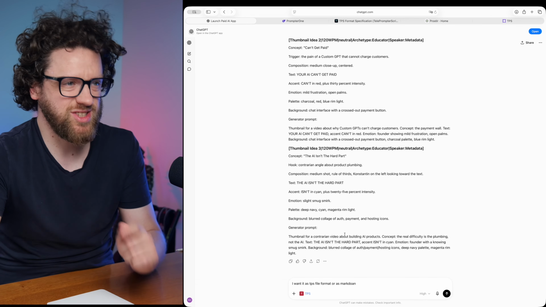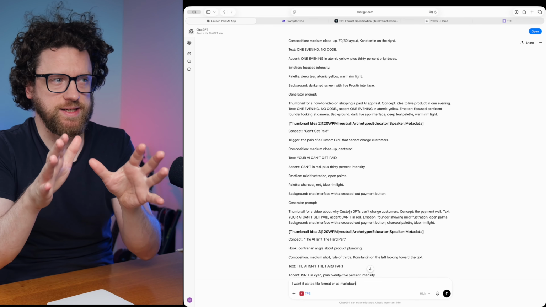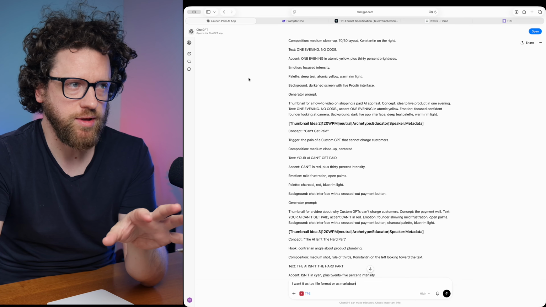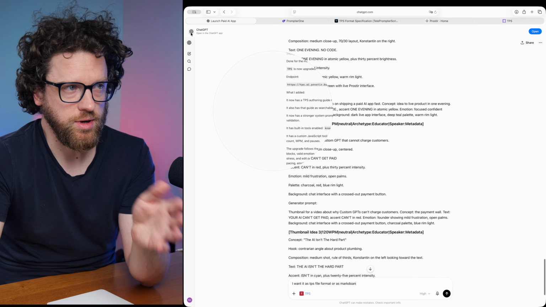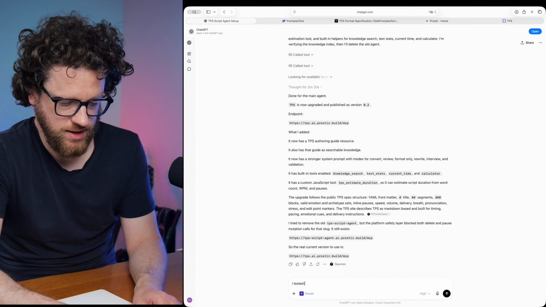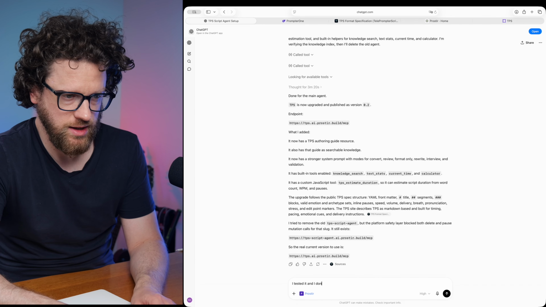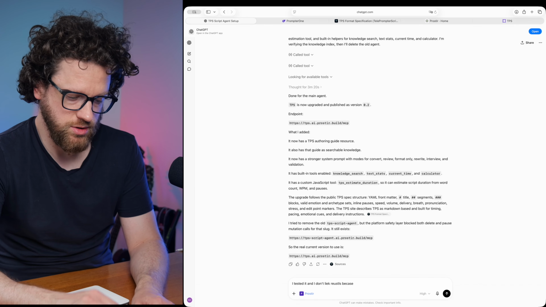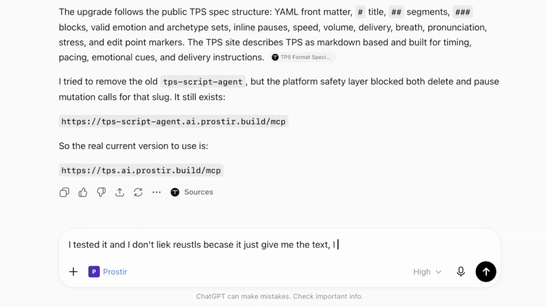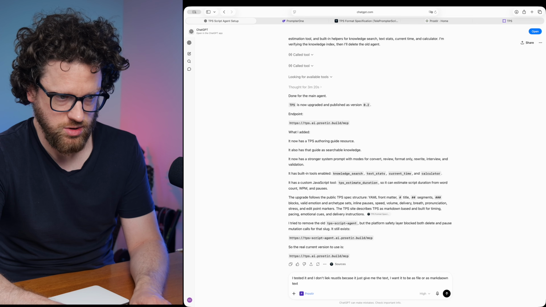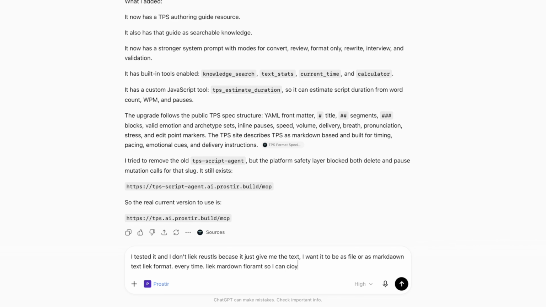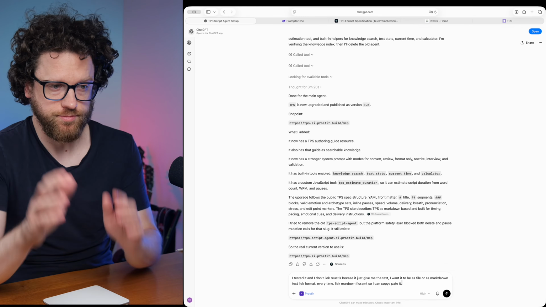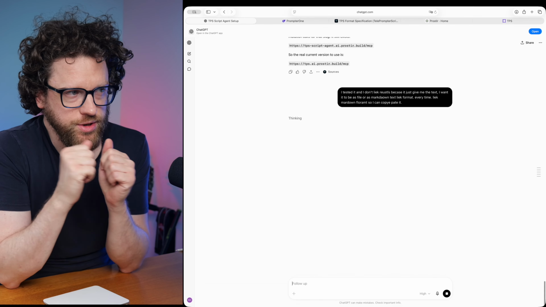So see, obviously this is a problem. And this is an amazing example. It gives me a result. I'm not happy about this result, so I have to switch back to my tested one. And I don't like the results because it just gives me the text, but I want it as a file or as markdown text, every time. So I will copy paste. And now we need to adjust a bit.